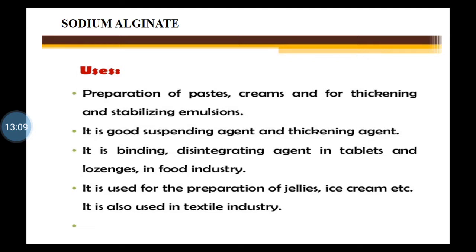Then uses of sodium alginate. Now I have given you the chemical content, that it is the salt of alginic acid. So in chemical constituents you can write down it is a salt of alginic acid, and alginic acid is a polyuronic acid composed of reduced manuronic acid and glucuronic acid, obtained from so many species that we have seen. Now uses are in preparation of pastes, creams, and for thickening and stabilizing emulsions.